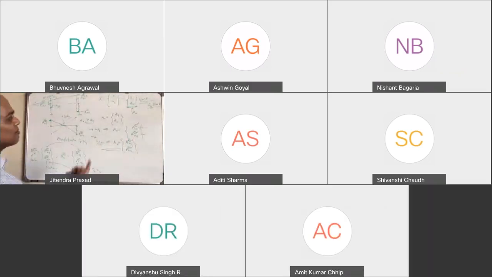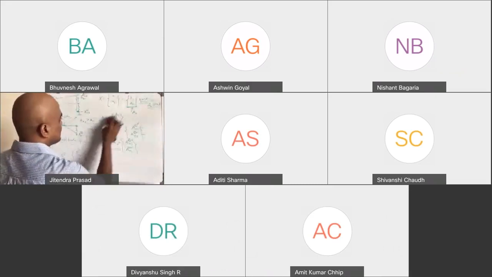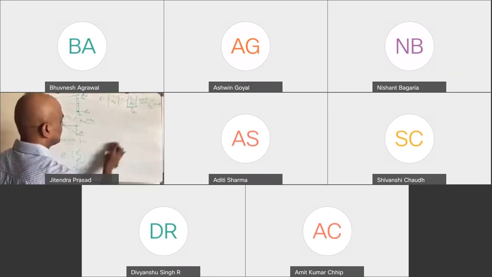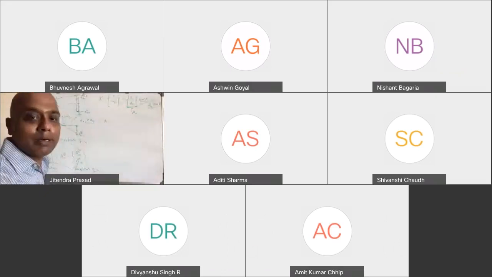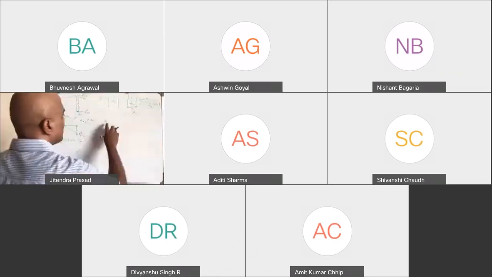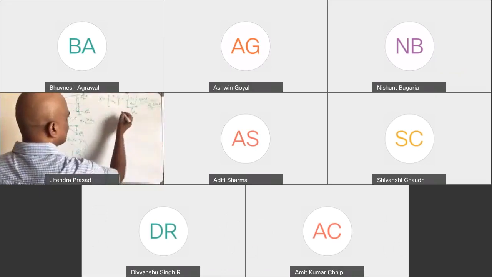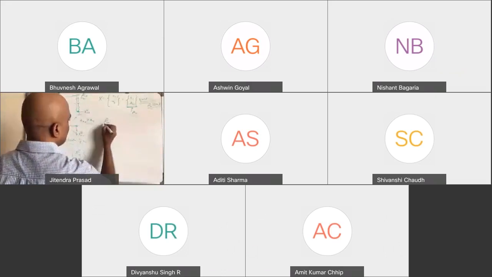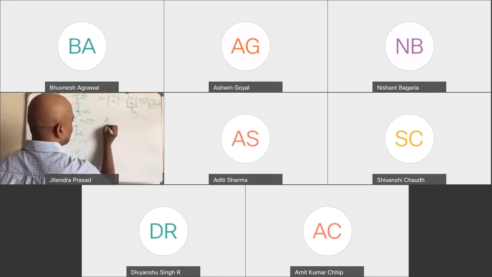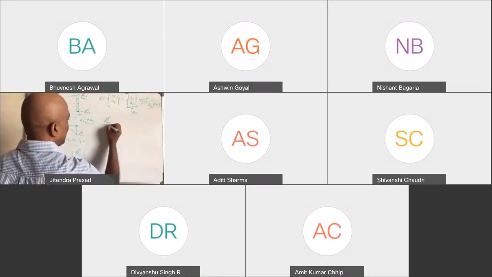How do you know? By the ratio. So you have two values: A01 divided by A02, for omega 1 basically.